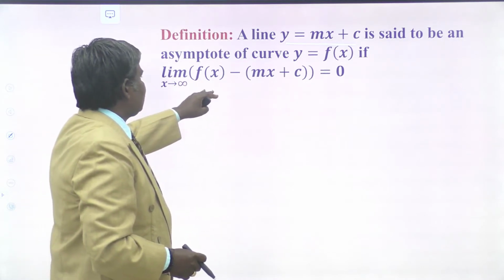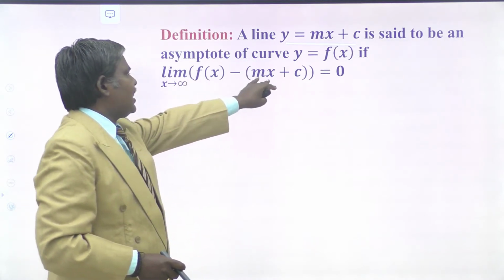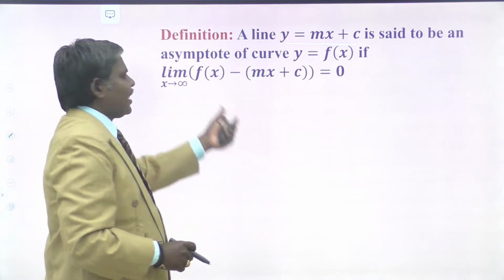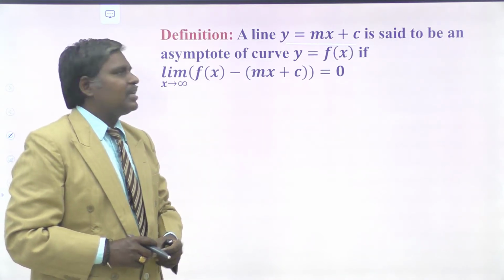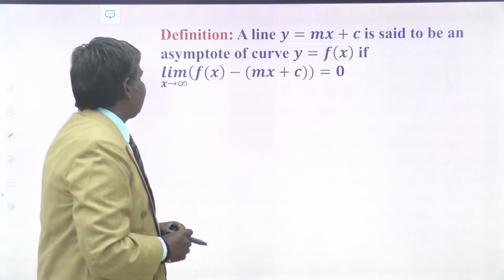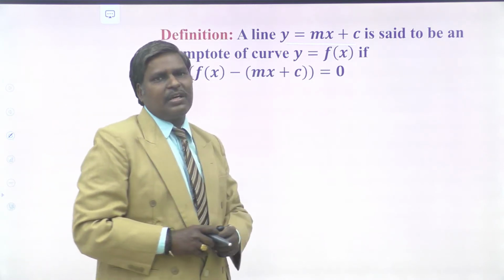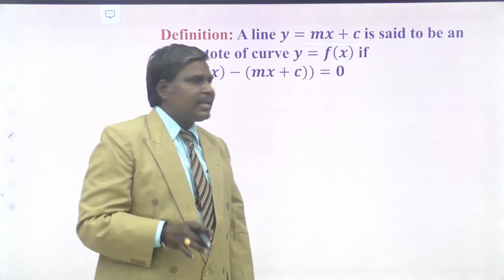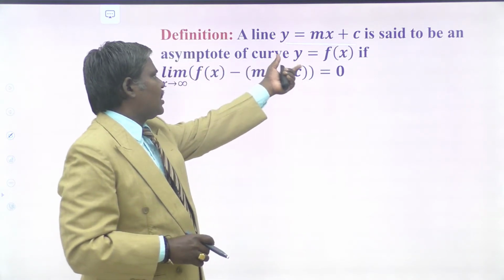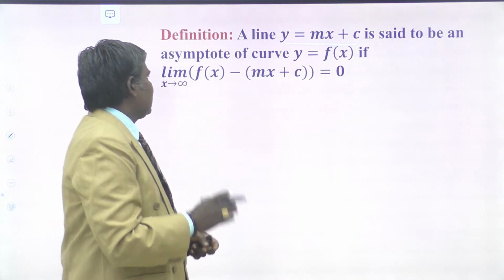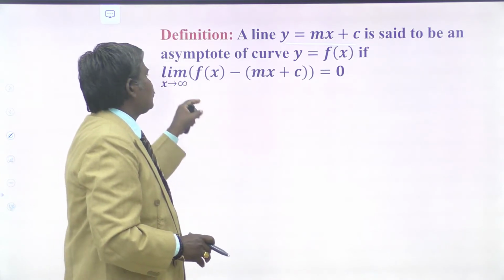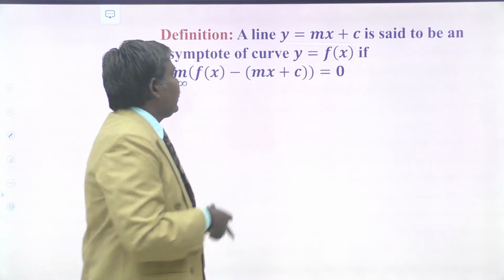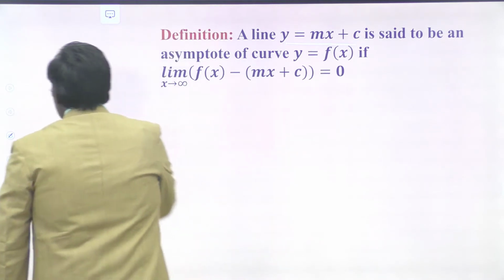So the difference between f of x and mx plus c tends to 0 as x approaches infinity. That is the meaning of the definition of the asymptote of the curve. So the line y equal to mx plus c is said to be an asymptote of that curve y equal to f of x if, as x approaches infinity, the difference becomes 0. That is called the asymptote of that curve.